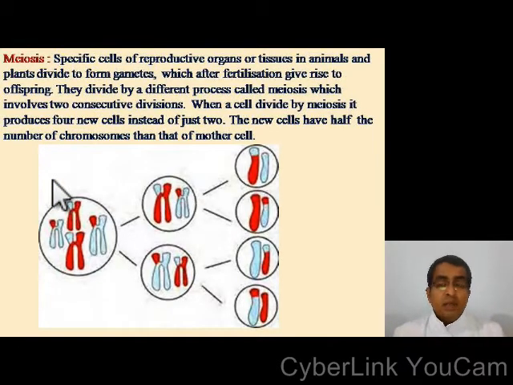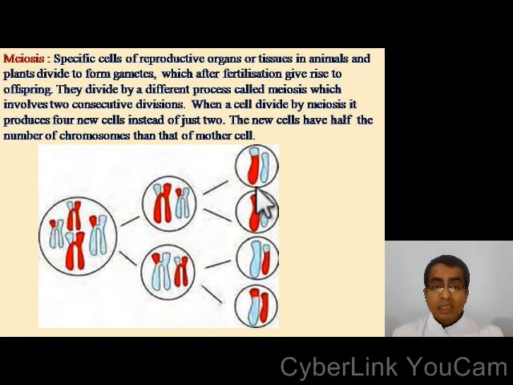Another one is meiosis. Specific cells of reproductive organs or tissues in animals and plants divide to form gametes, which after fertilization give rise to offspring. They divide by a different process called meiosis, which involves two consecutive divisions. You can see this is the first division, this is second division. So when a cell divides by meiosis, it produces four new cells instead of just two.